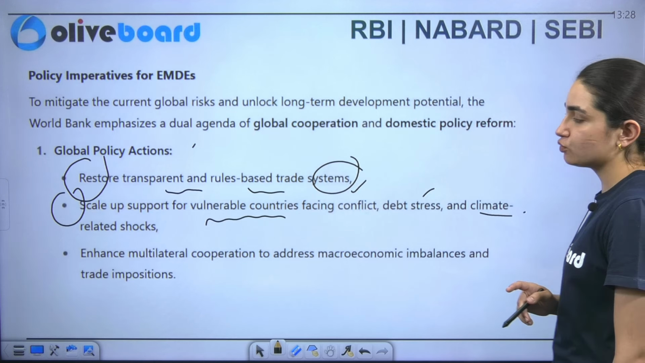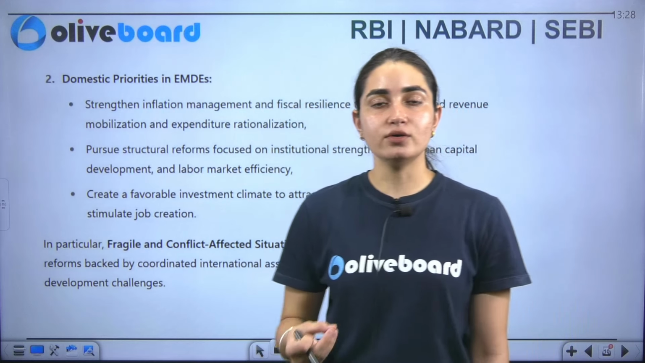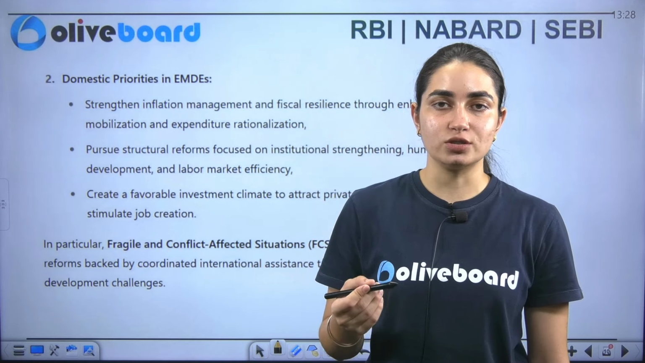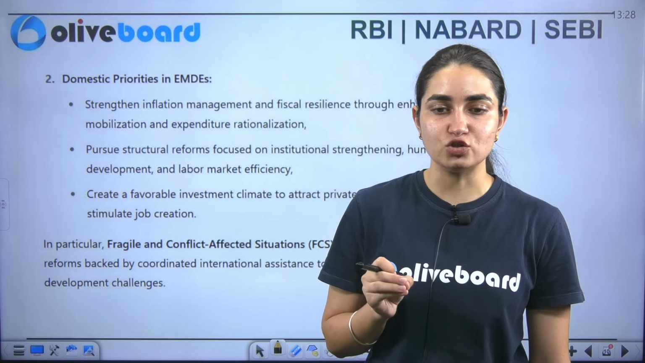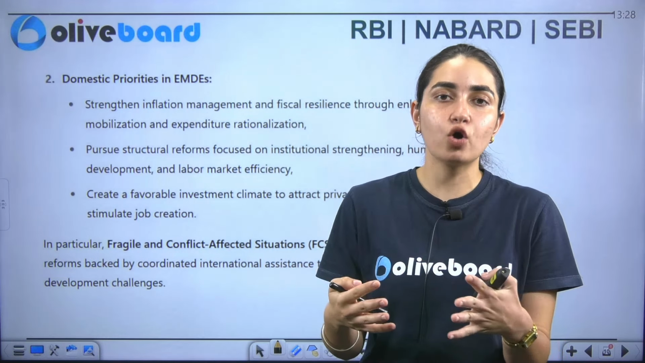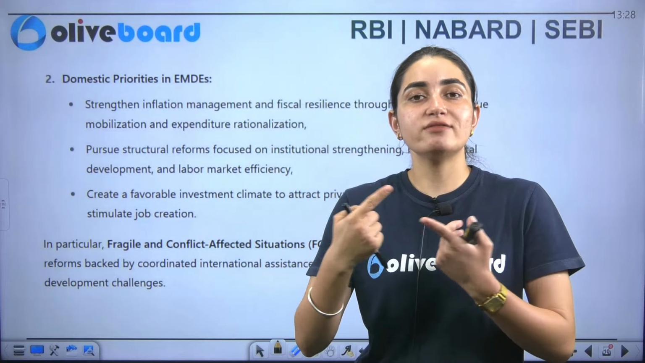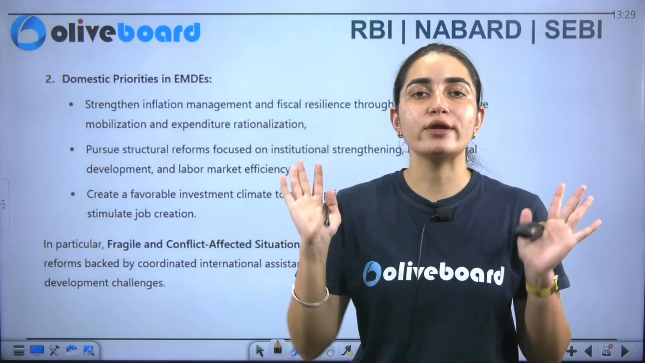Also, we need to enhance multilateral cooperation. When it comes to globalization, we are living in the era of globalization, right? We are not a closed economy. We are in an open economy. So if we want to maintain that, it is very important that we trade with the other economies also. That is how balance is going to be maintained.